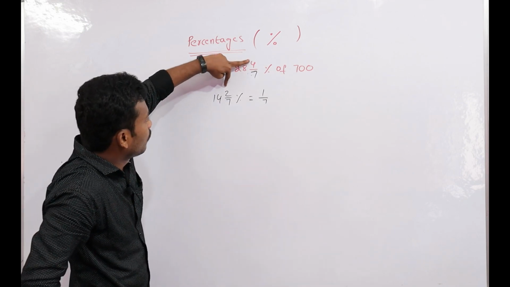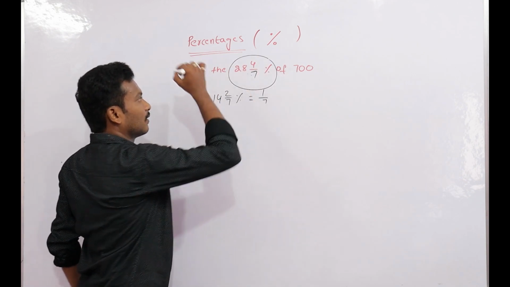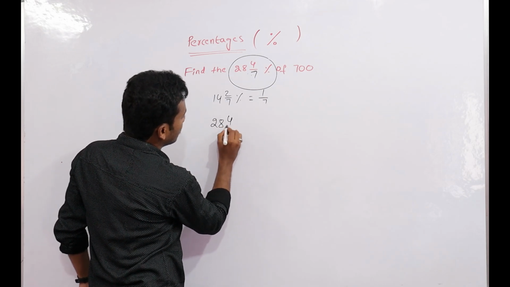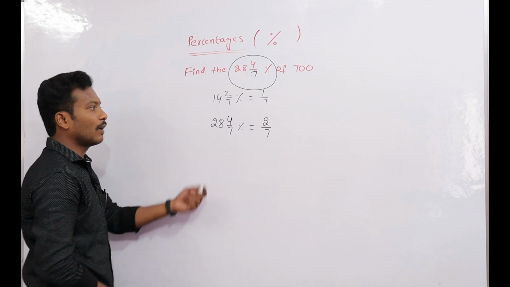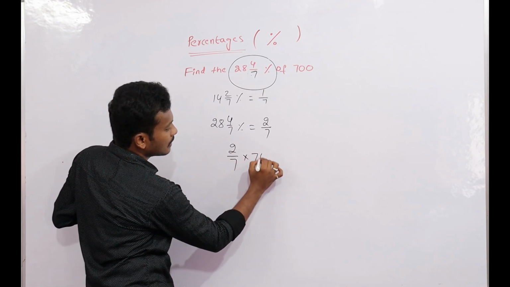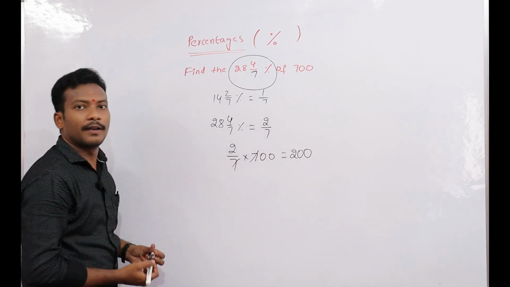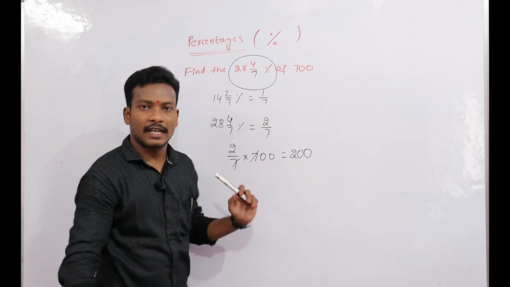Now 2 into 2, 4; 14 into 2, 28. Now the total percentage converted, 28 4/7% is equal to 2/7. Now we can do easily. That is 2/7 of means into 700. What is the answer? 200. Like that we can do in the examination. Okay. Next.